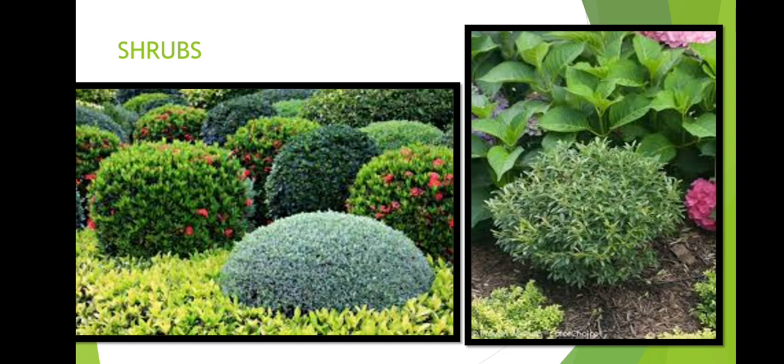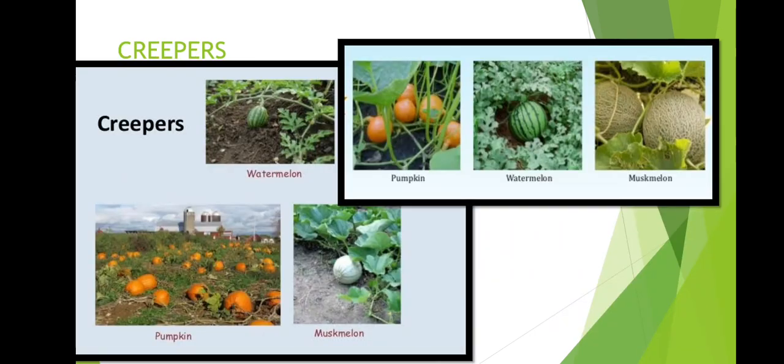Number 2 is shrubs. So shrubs are small plants with woody stem. They are usually of medium height, and most of the shrubs are ornamental or flowering plants. Number 3 are creepers. So, creepers are those plants with weak stem, and they grow along or close to the ground because of their heavy fruit.